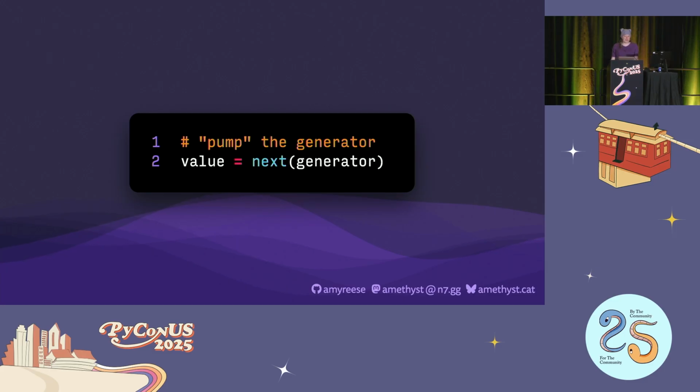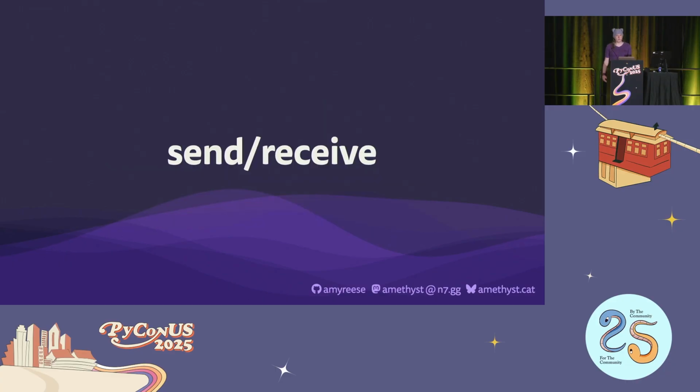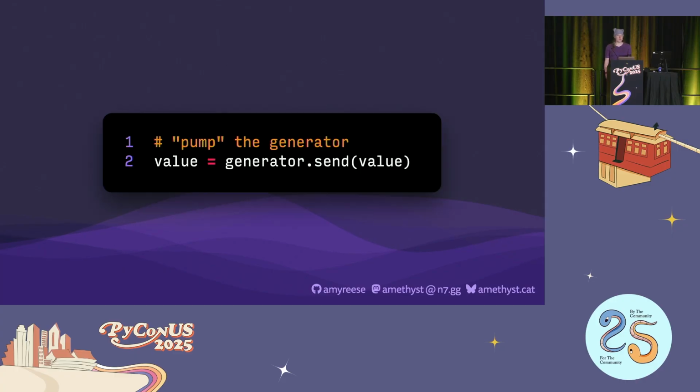Alternately, we can call next on the generator object to run it until it yields a value. And again, we're free to run arbitrary code and do anything until we want to call next again and resume the generator. But perhaps unexpectedly, we can actually send data back in to a running generator, in between the yielded values that we've received from it. However, we need to stop treating generators like normal iterators and loops. We can do this by calling the send method on a generator object.